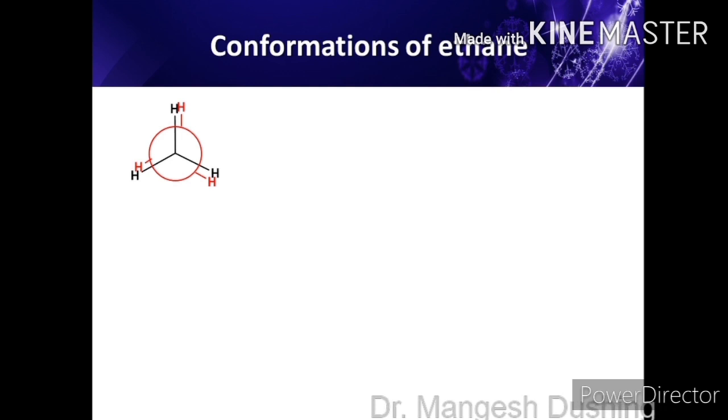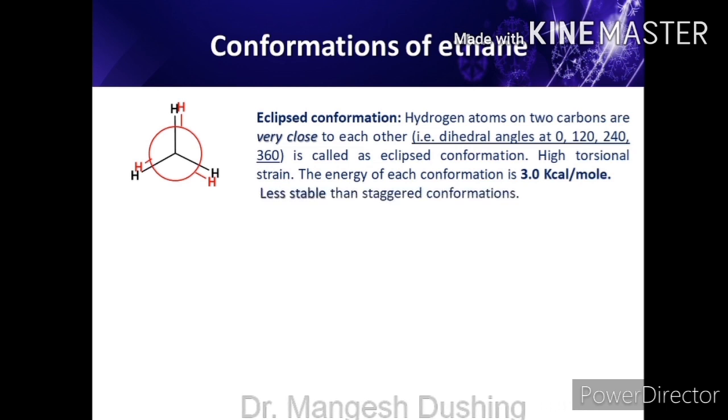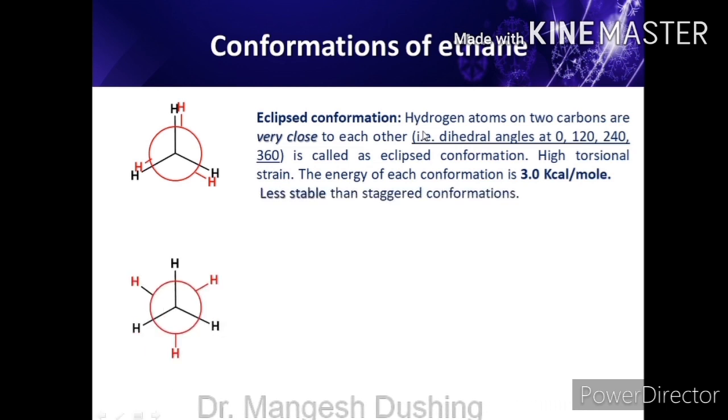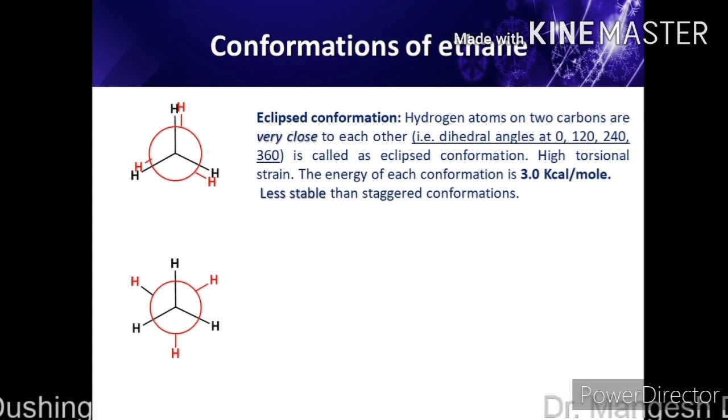Now we'll see what conformations we get in the case of ethane. This is the eclipsed conformation. The hydrogens on the front carbon atom and the rear carbon atom are very close to each other, and that is called the eclipsed conformation. Dihedral angles are 0, 120, 240, 360 degrees. It has high torsional strain. The energy of each such conformation is 3.0 kilocalorie per mole.